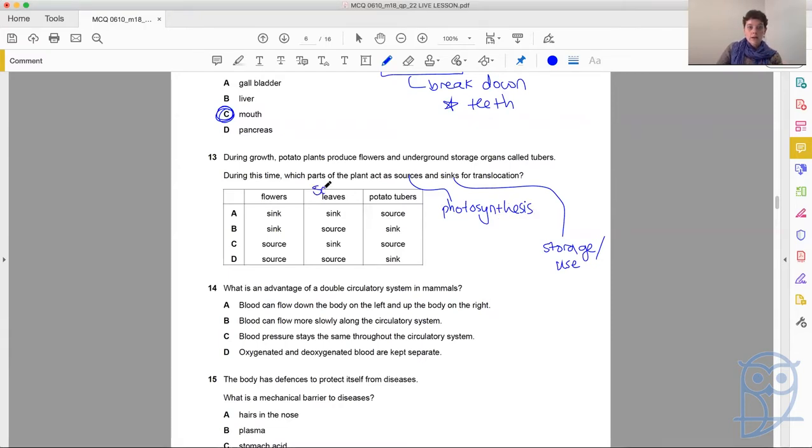Photosynthesis is occurring in the leaves. So these guys are our source. Potato tubers are very much a storage organ, very good for us. Okay, so those guys are a sink. And flowers, also, they're not photosynthesizing. Okay, they're using these products of photosynthesis to grow the flower. So they also act as a sink. So we have sink, source, sink, and the answer that matches that is B. Flowers are a sink, leaves are a source, potato tubers are a sink, while the plant is actively growing.